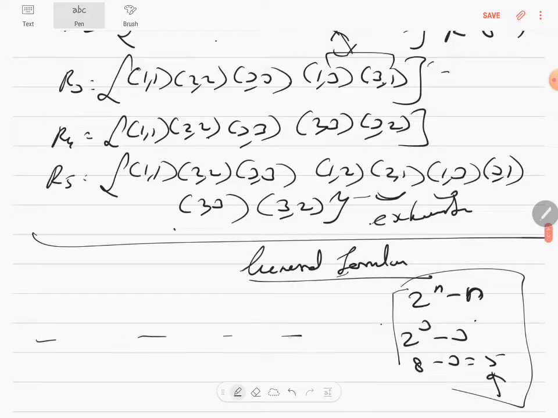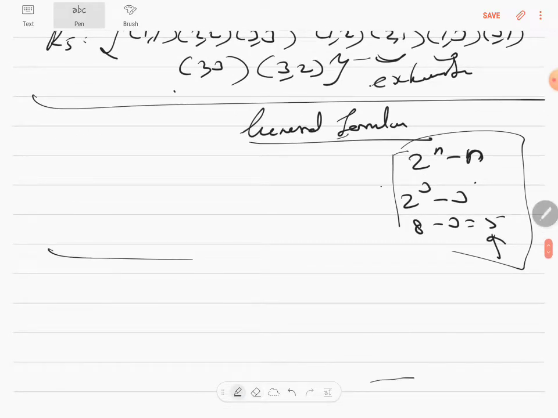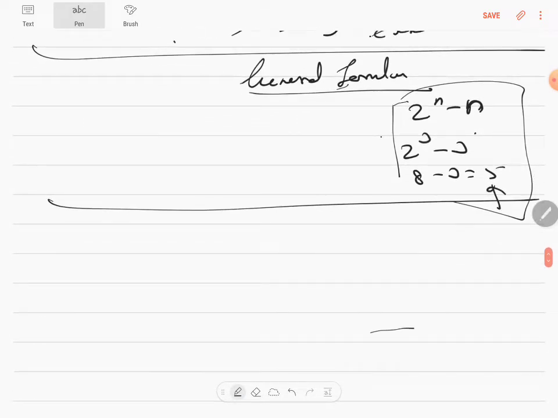It'll ask you an MCQ: number of equivalence relations on a set with n elements, is it 2 to the power n, or is it n factorial, or is it 2 to the power n minus n, or 2 to the power n minus 1, something like that. They will give you 4 multiple choices. But we know the question that will come for BMM. This is the question that will come for boards also. You know the question, you know the answer. Okay, so then you're clear with whatever I taught. So then this is the general formula. Wind up with this. Next, let's go to textbook sums.